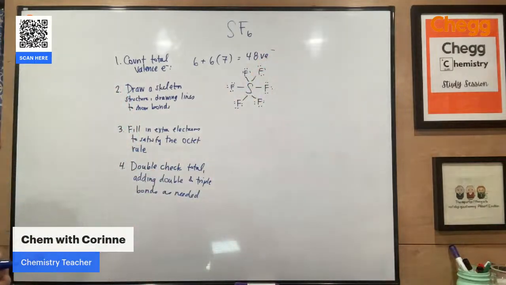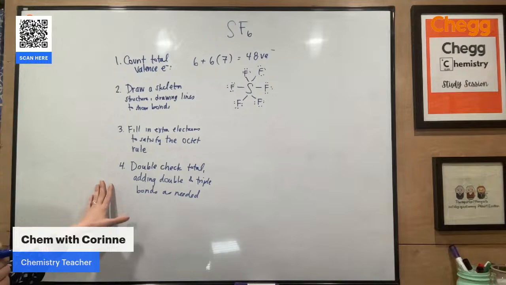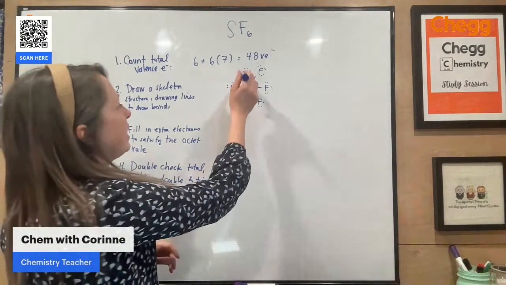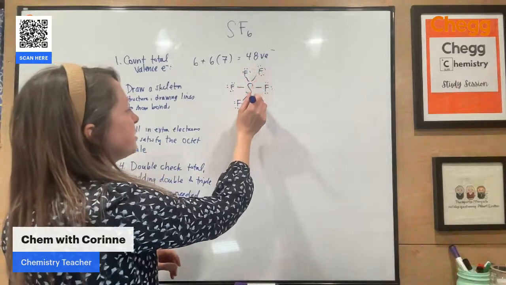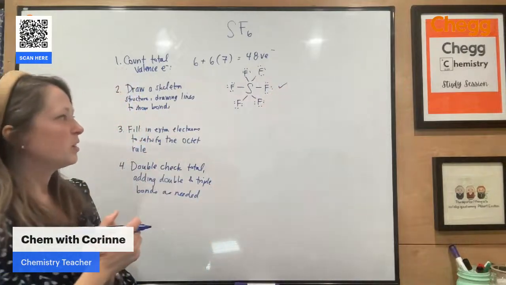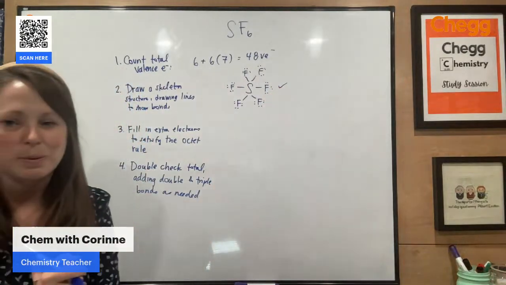All right, and now my last step is I'm going to double check the total by seeing if it all adds up. So right now I have 8, 16, 24, 32, 40, 48. So this checks out. All right, so this is just an example of the expanded octet.